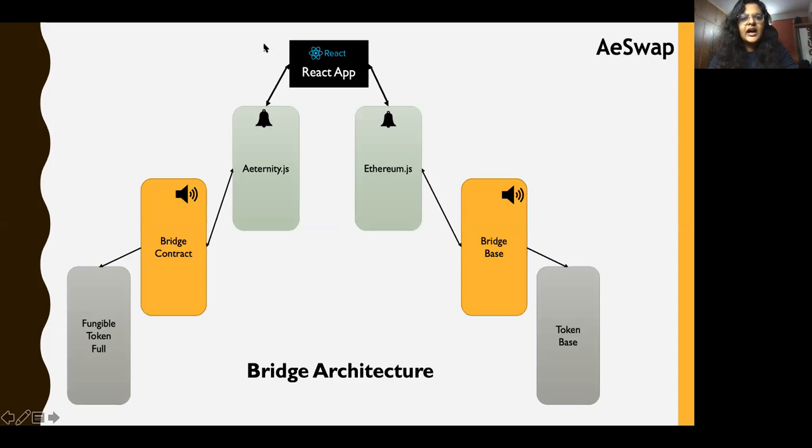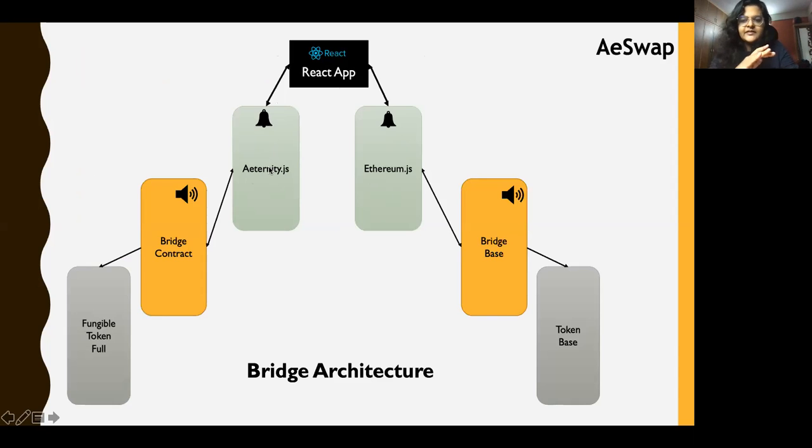If you see the architecture of the bridge, we have a React app that constantly interacts with two JS scripts. One is on the Eternity side called eternity.js and another is on the Ethereum side called ethereum.js.